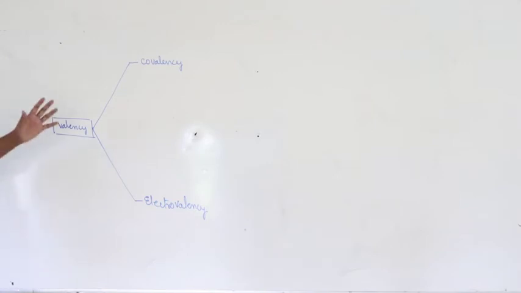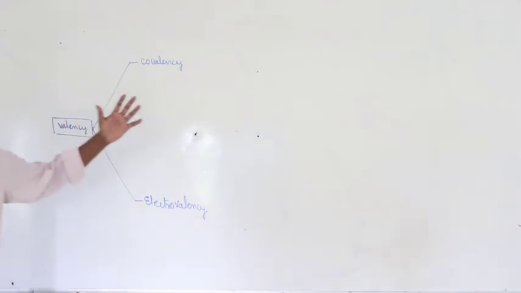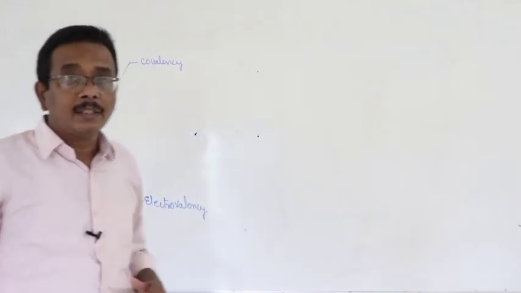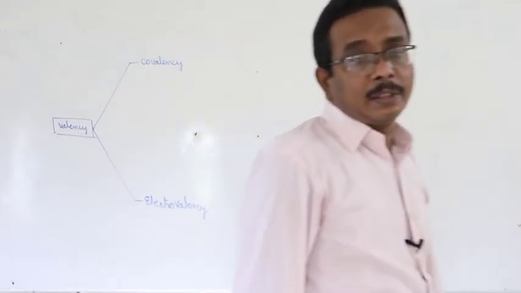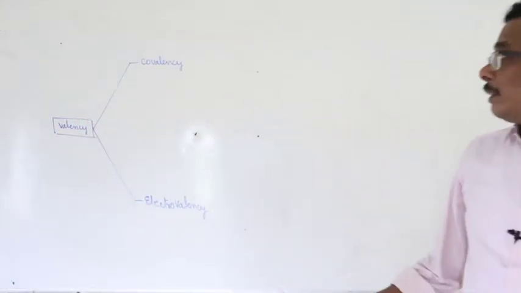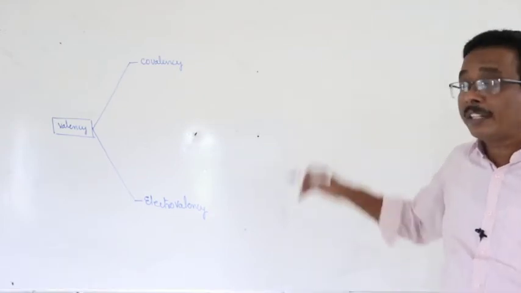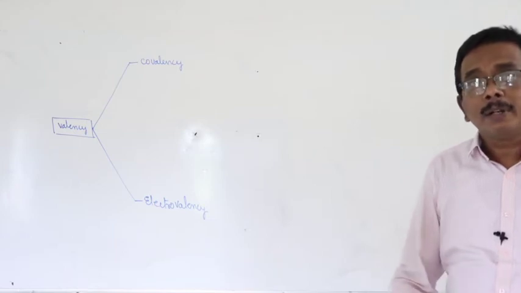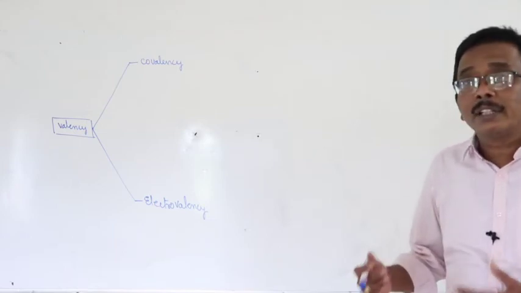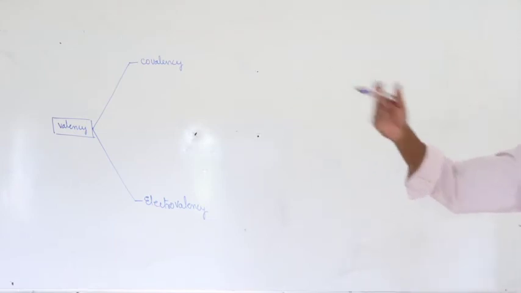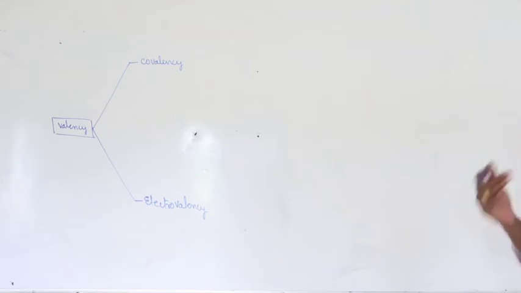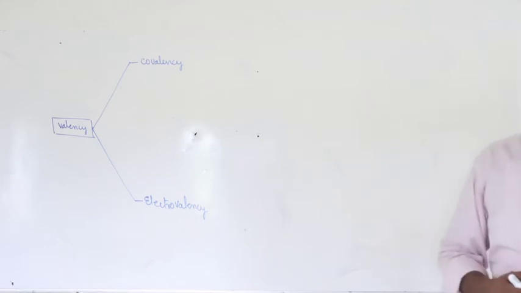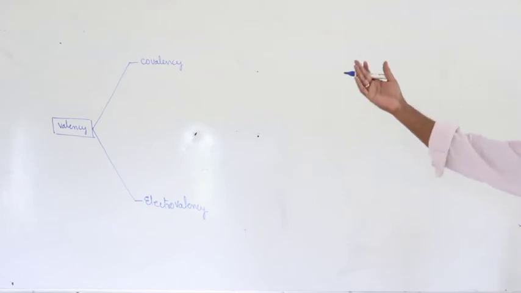Actually, these two types of valencies are given in the next chapter. I thought that the definitions could be given in the next chapter. But some of you raised doubts related to valency in the last topics. As a result, I would like to give the details of that also.